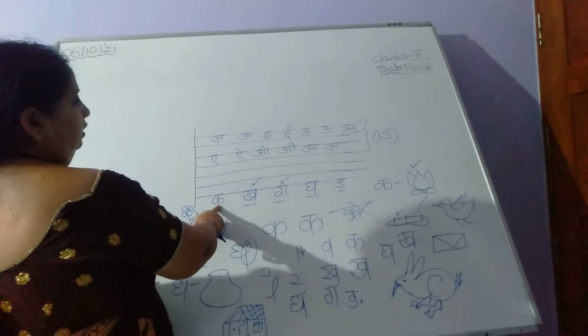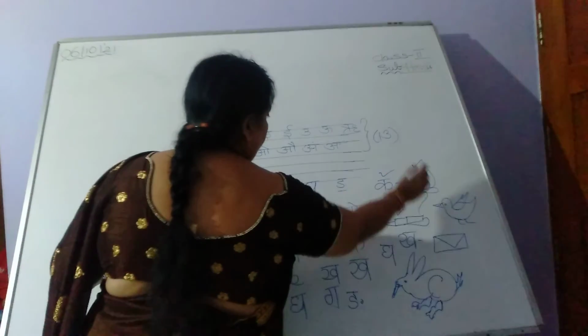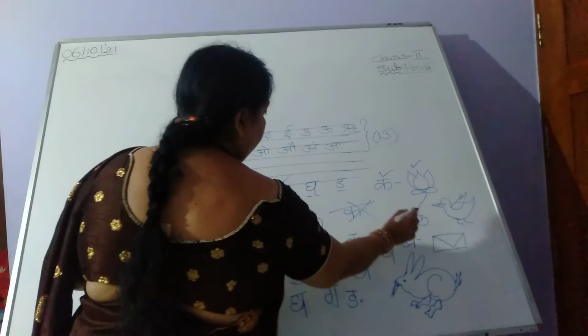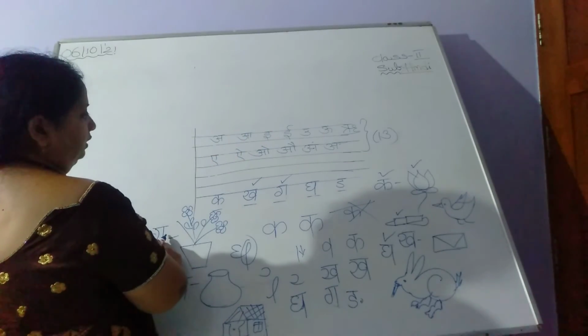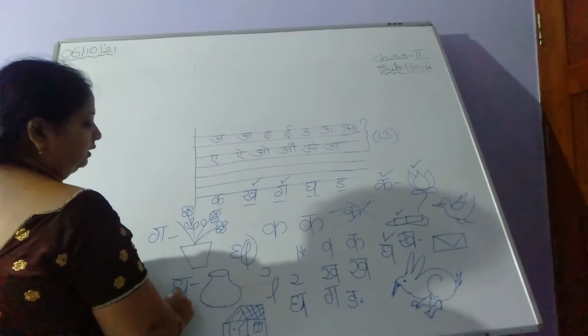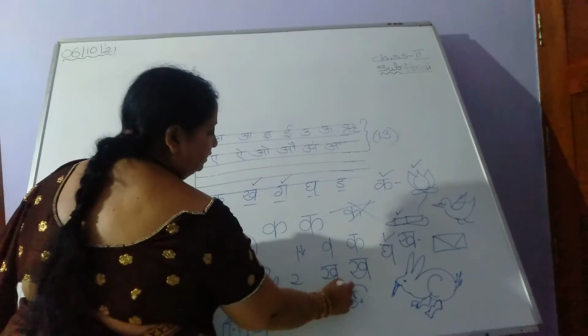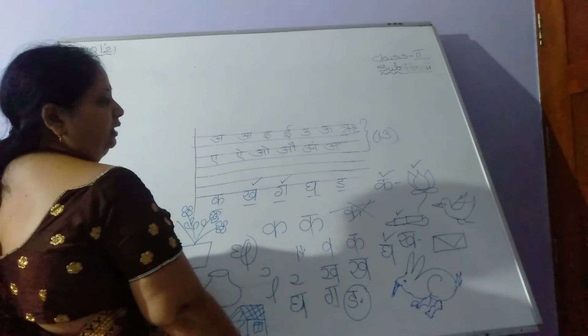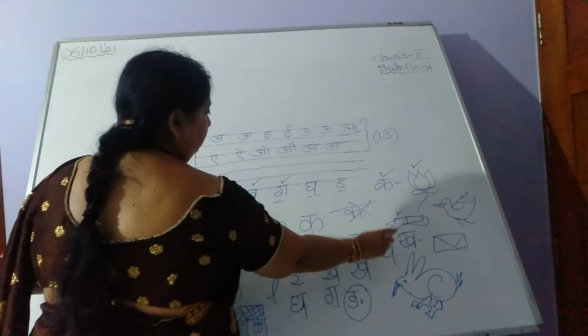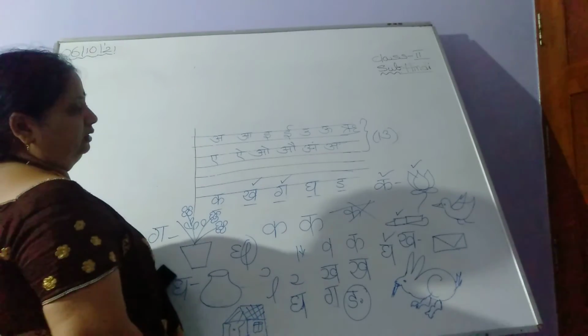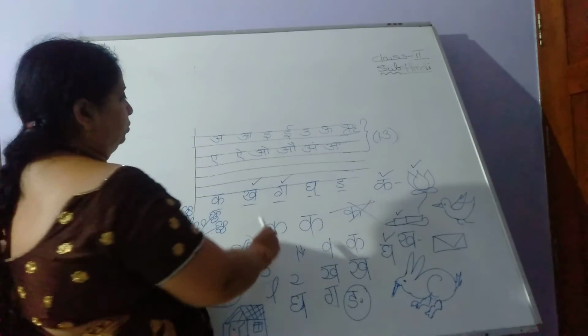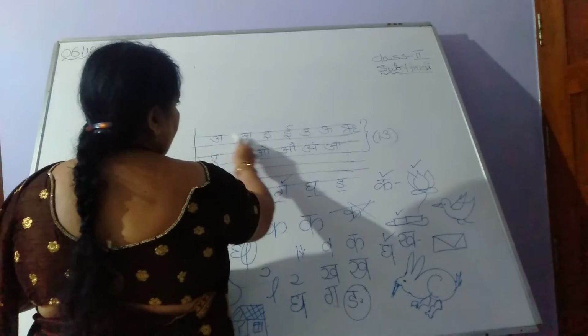So, K here, first picture. K. And here, K. Next comes G. Next comes G. And the last letter is Ni. Is it clear? Here, K, K. G, G, Ni. So, practice A to Ni.